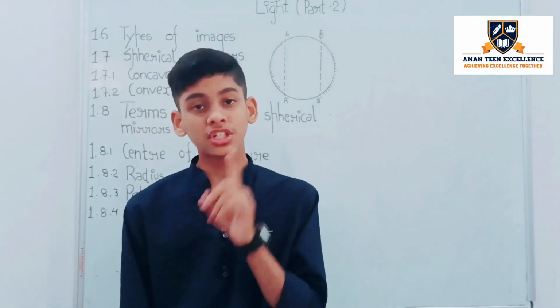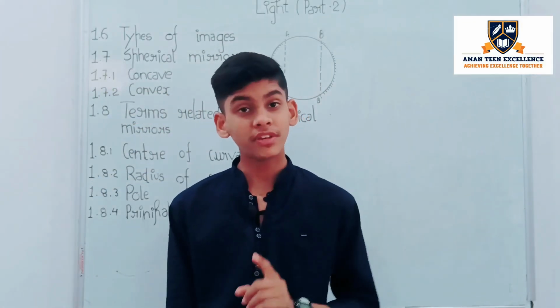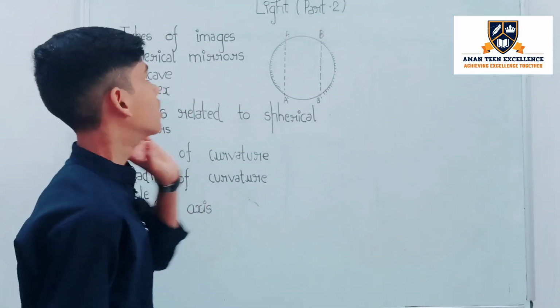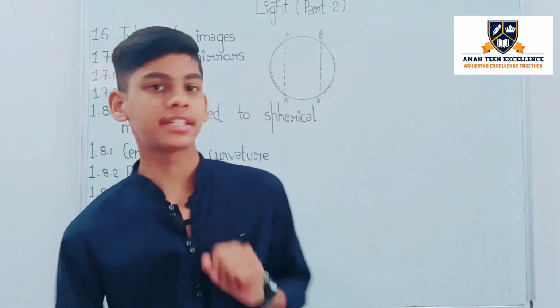Real and virtual image have one major difference: a real image is always formed inverted to the object, and if a virtual image is formed then it will always be erect.